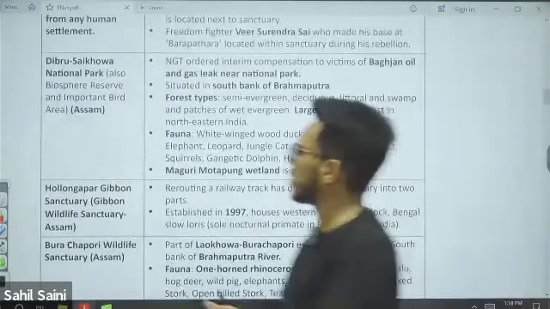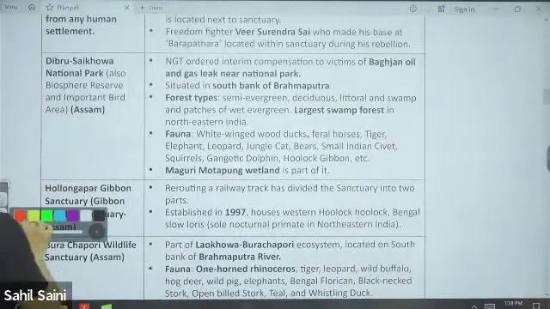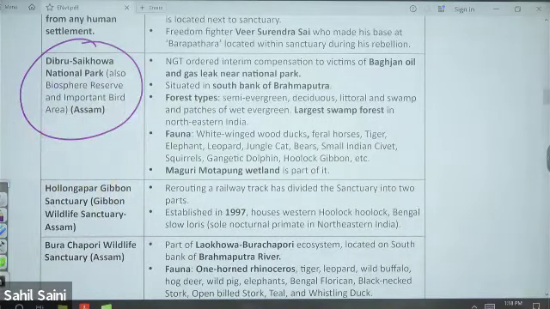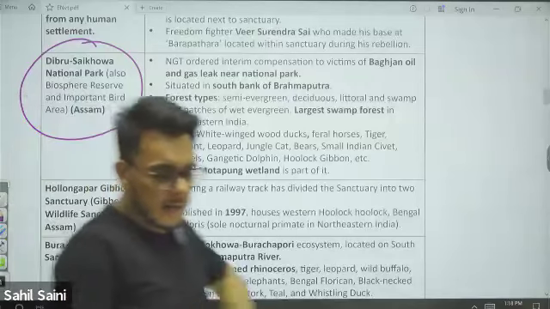Next, Dibru-Saikhowa National Park. Now, Dibru-Saikhowa National Park is also a Biosphere Reserve. It is an important bird area also. Fine. Where is it located?